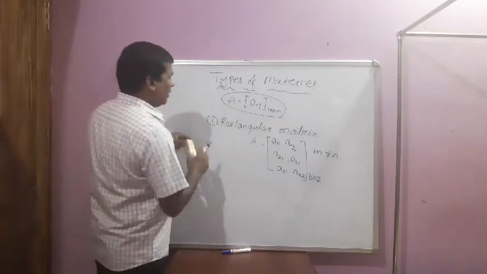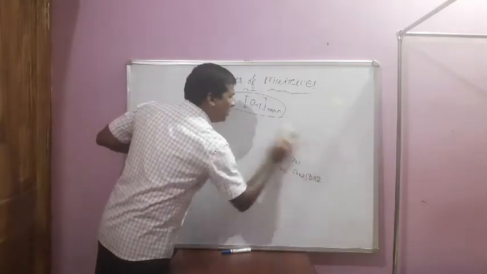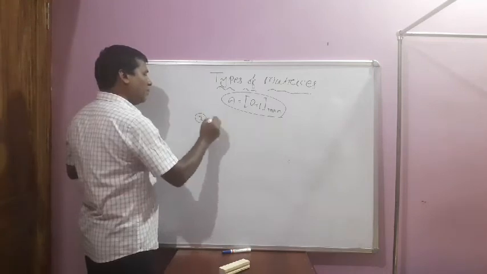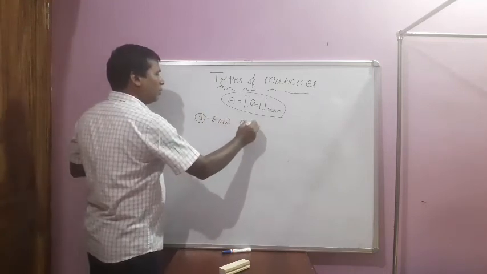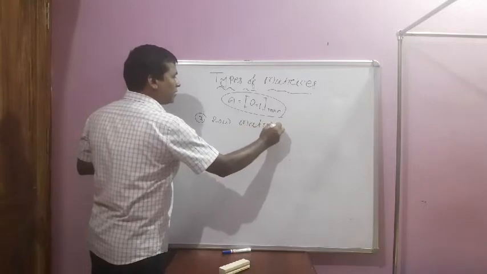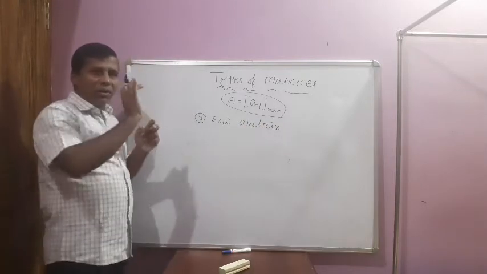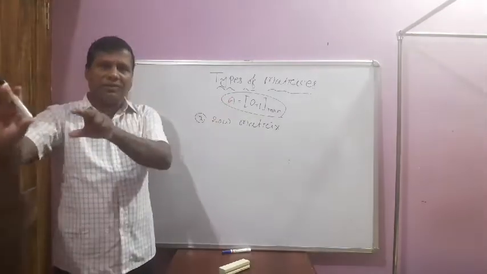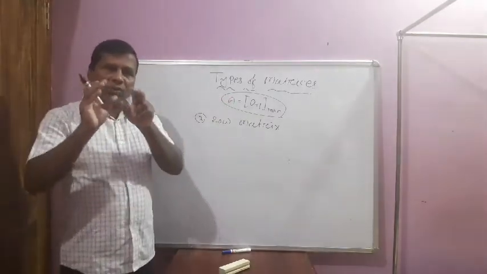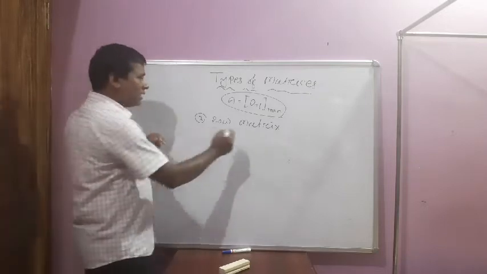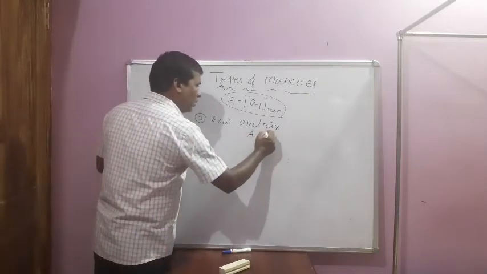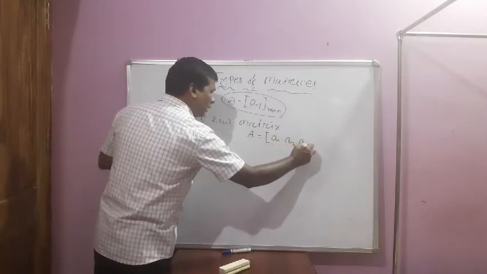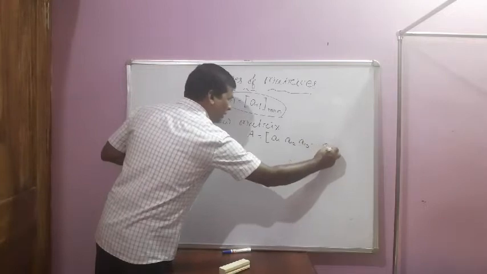Then number 2, your row matrix. All the elements of a given matrix in horizontal lines, that is known as the row matrix, such as A is equal to A11, A12, A13 dot dot A1n.